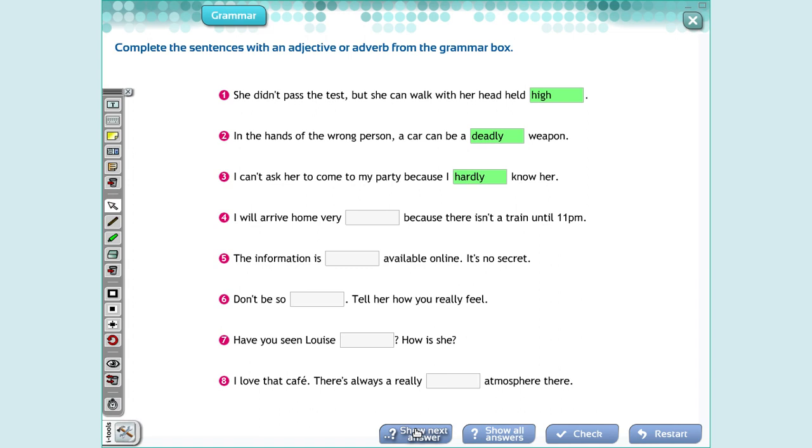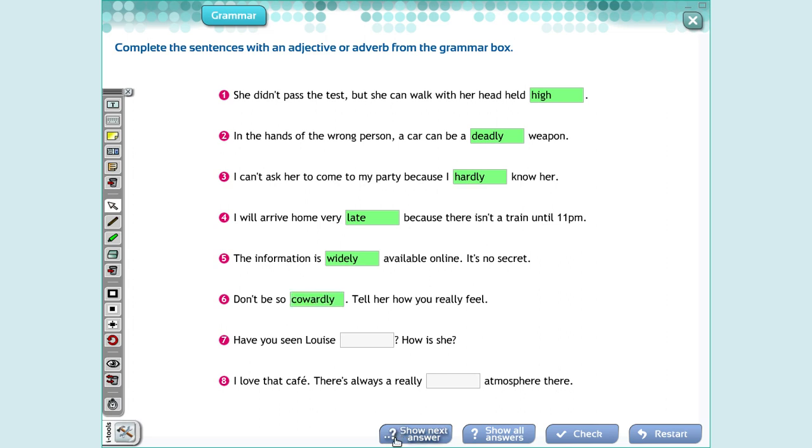I will arrive home very late because there isn't a train until 11. The information is widely available. That means lots of people know it. Don't tell her how you really feel. We're talking about a boy and a girl. Cowardly.